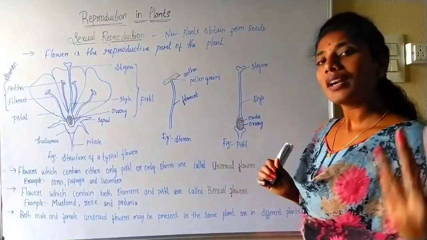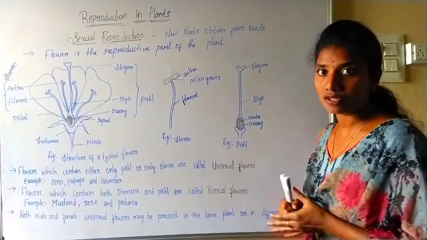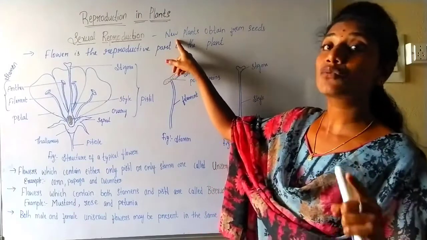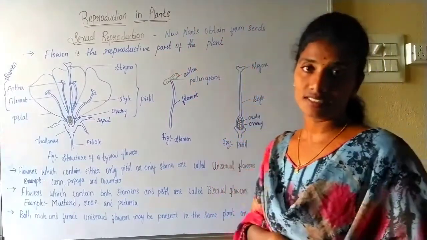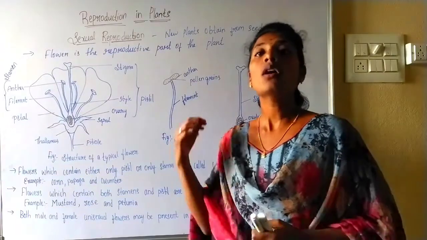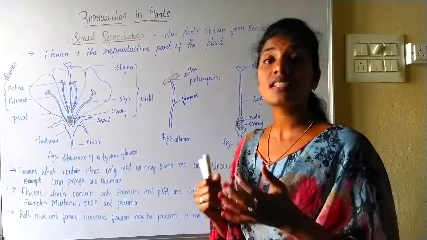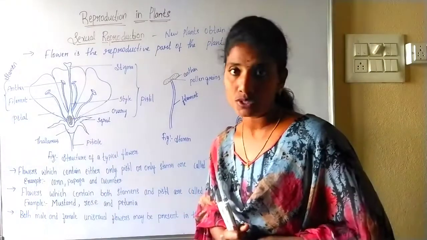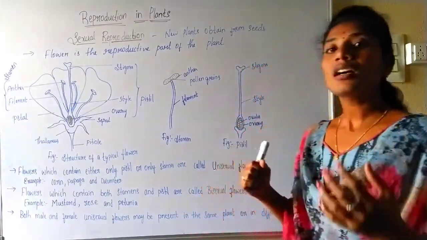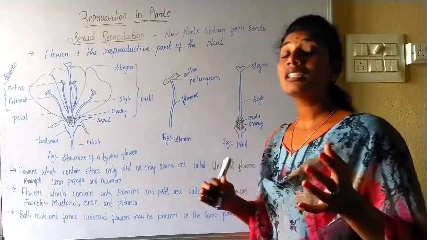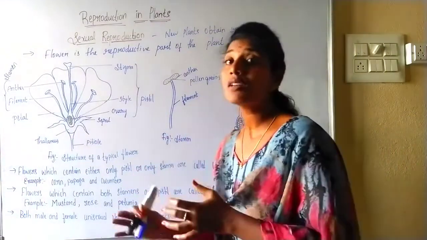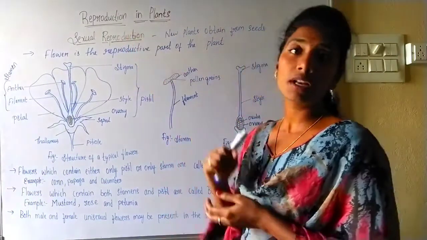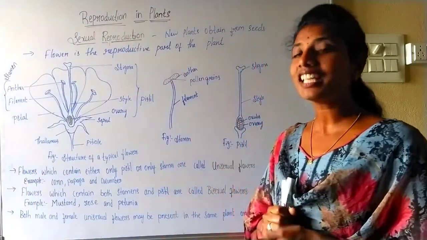So what actually happens in sexual reproduction here? In sexual reproduction we can see that new plants arise from seeds. As a result of sexual reproduction, seeds are produced, and from these seeds new plants will be produced. Understood? So now let us understand the most important, crucial part of a plant, which is the reason for sexual reproduction in plants, that is nothing but the flower.